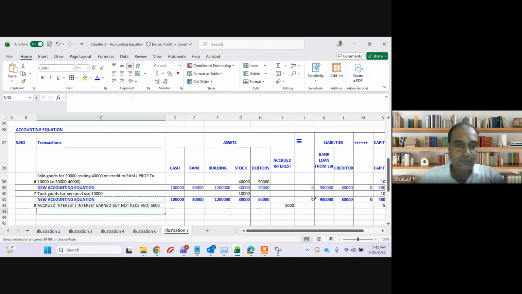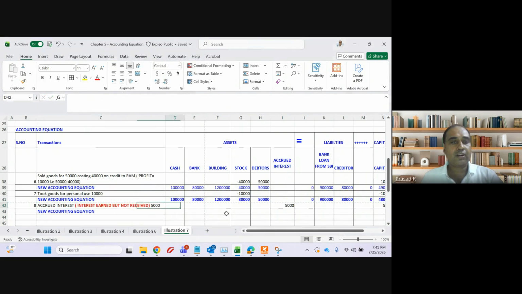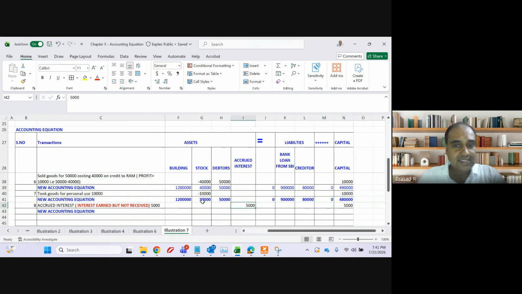I am repeating. First, register this word in your mind. Accrued interest is interest earned but not received. That means income will increase my capital. Since I have not received it, I will receive in future. It is an asset to me today. The name of the asset is accrued interest. Any doubt?